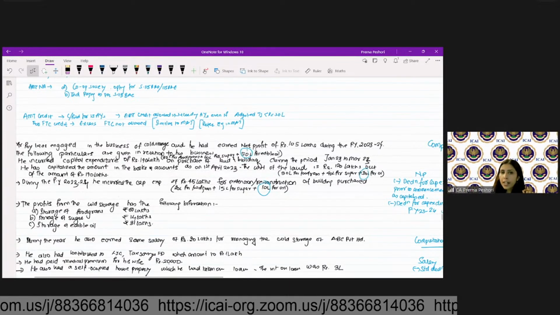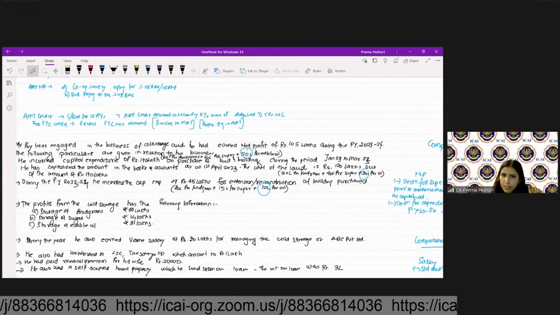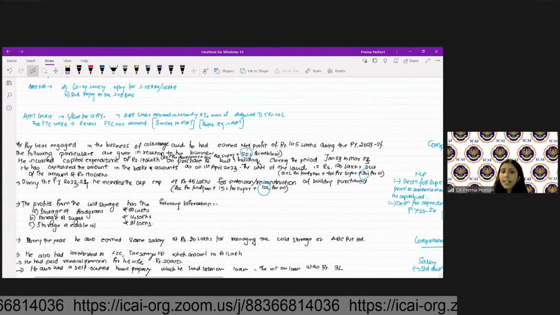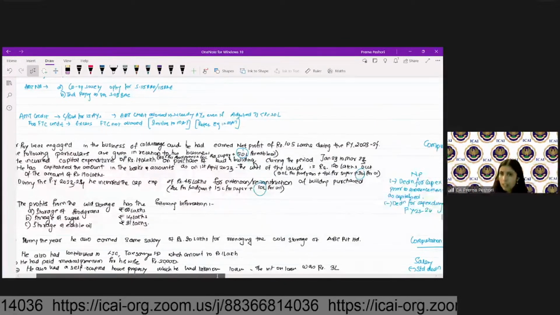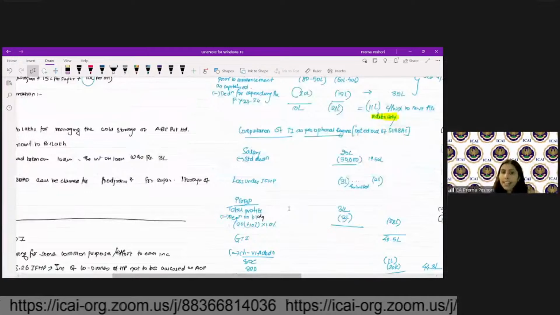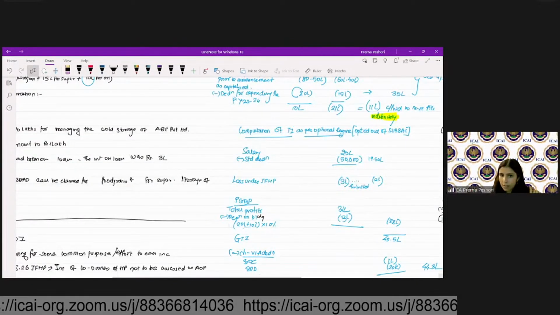50 lakh was for edible oil. So he had incurred a capital expenditure on purchase of land and building, which is 50 lakh for edible oil. Out of 50 lakh, 30 lakh is the land price. So on 20 lakh of the past year and 10 lakh of the current year, I will claim the depreciation on building, which is 10%.